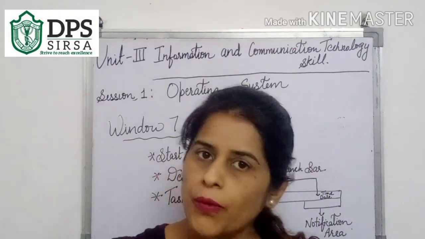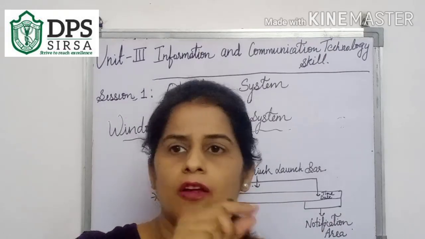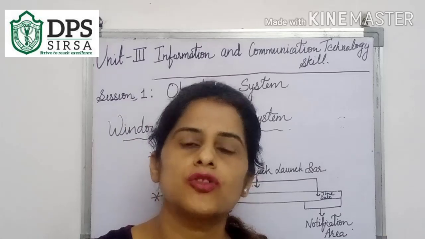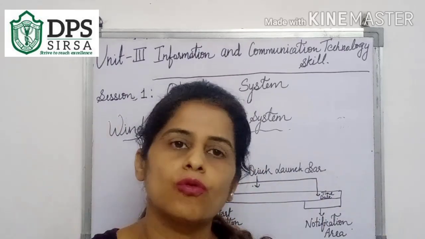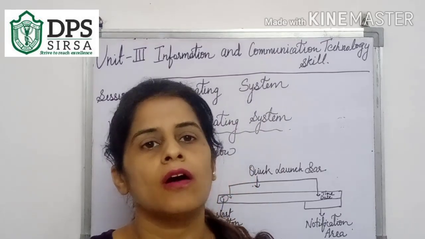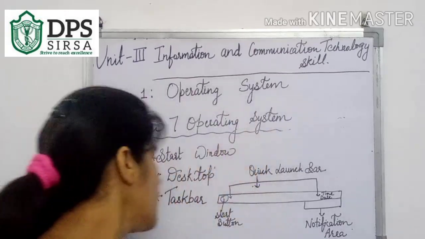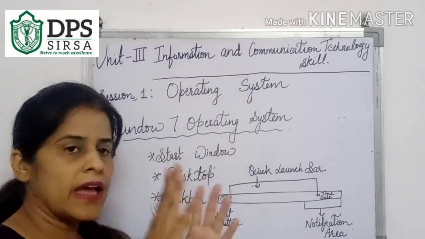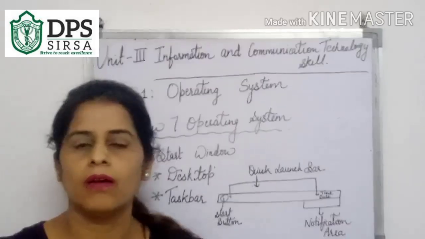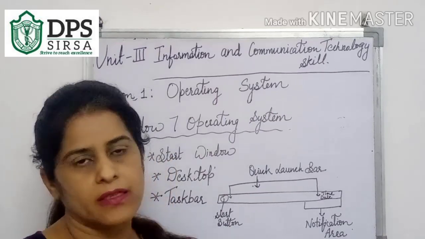That is the first window that is shown on your PC, and there are various icons of the software you have downloaded. There are many things which you have stored on the desktop that will be shown on your first screen, and that first screen after opening the PC is known as the desktop. And after that, at the bottom end of the desktop, we see the taskbar. This is a long bar at the bottom of the desktop, that is known as the taskbar.